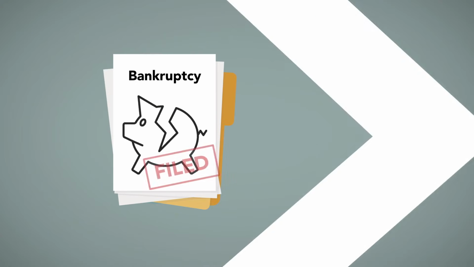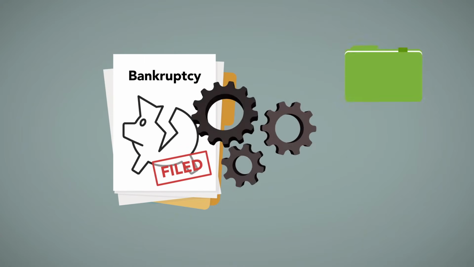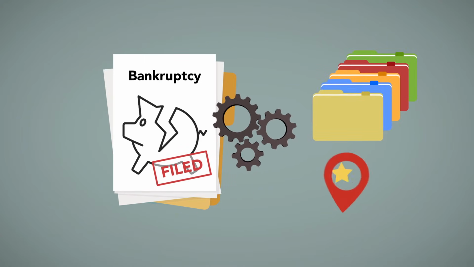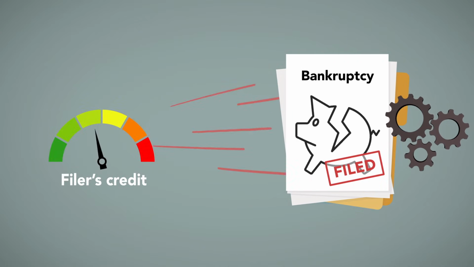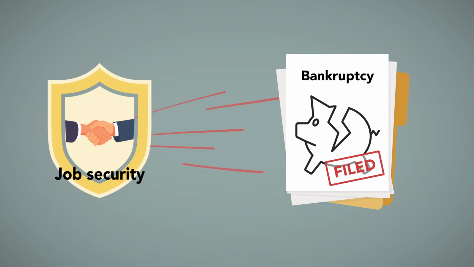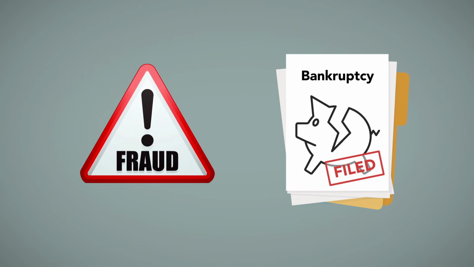In our last module, we'll look at the bankruptcy process, such as the relevant forms, where to file, etc. We'll also look at the effects of bankruptcy on the filer's credit, job security, and other considerations. We'll also look at bankruptcy fraud and some other bankruptcy proceeding concerns.